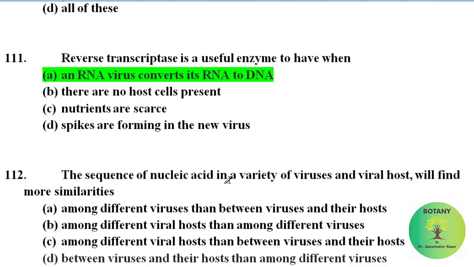The sequence of nucleic acid in a variety of viruses and the viral host will find more similarities among different viruses than between viruses and their host, among different viral hosts than among different viruses, among different viral hosts than between viruses and their host, between viruses and their host than among different viruses. Correct answer is between viruses and their host, then among different viruses.